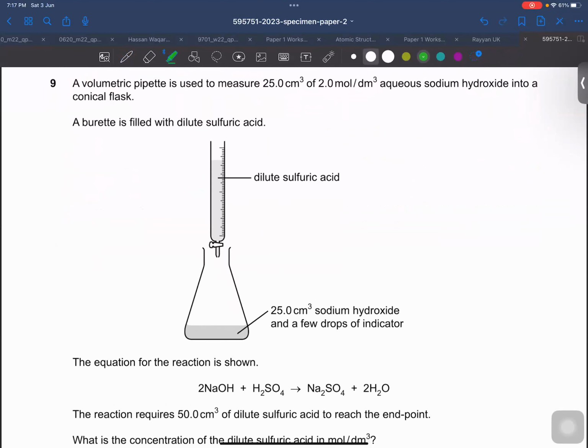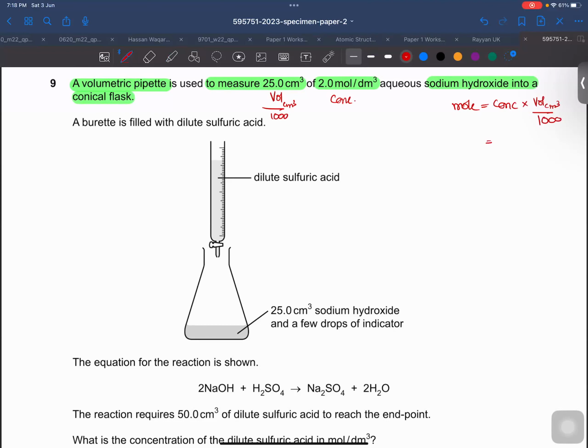Question number 9 is saying a volumetric pipette is used to measure 25 centimeter cube of 2 mole per decimeter cube aqueous sodium hydroxide into the conical flask. First of all, you need to remember this is the volume in centimeter cube, so we must divide it by 1000 to convert it into decimeter cube, and this is the concentration, right? To find the moles, you can use the formula concentration into volume, and the volume should be in decimeter cube, so it must be divided by 1000. So what is the number of moles we have? 2 into 25 over 1000, so it would be 0.05 moles.